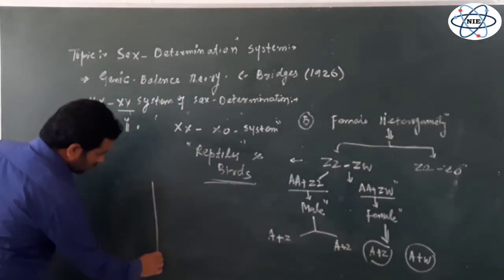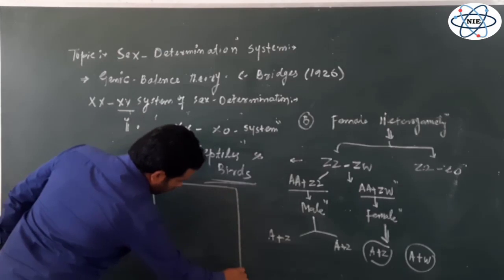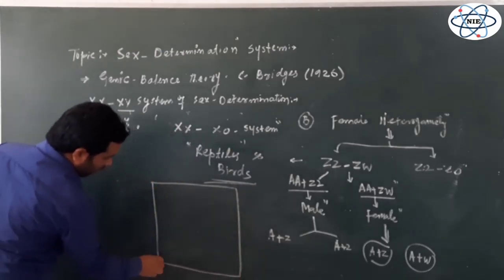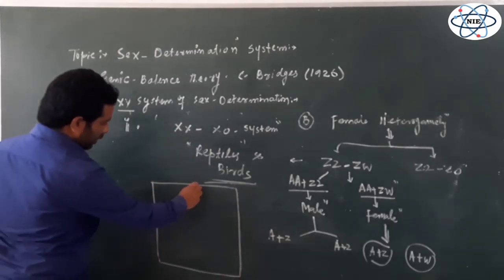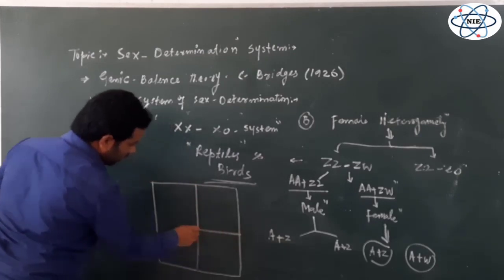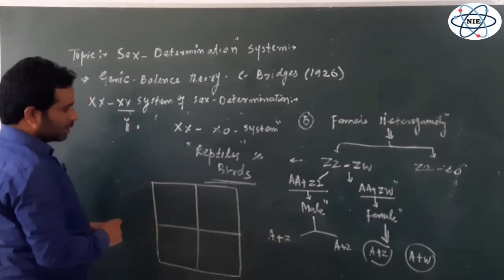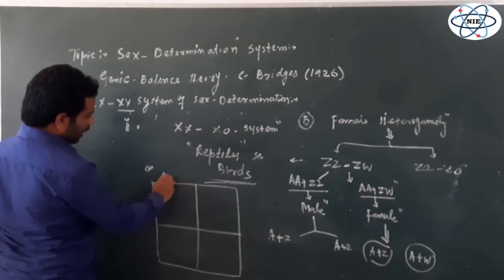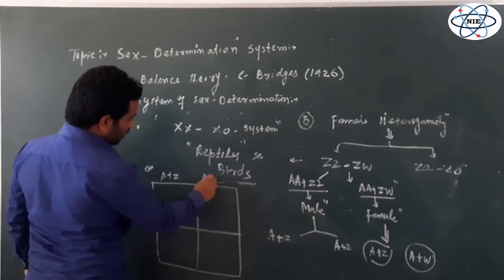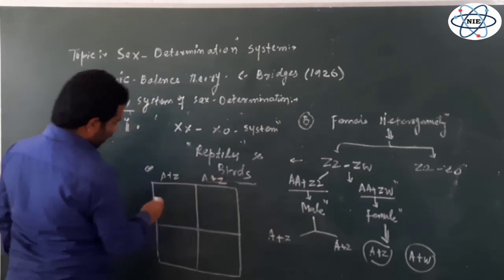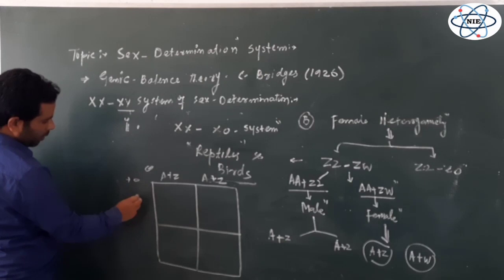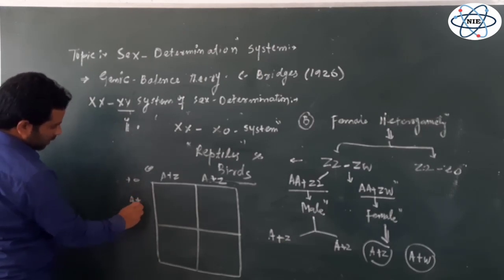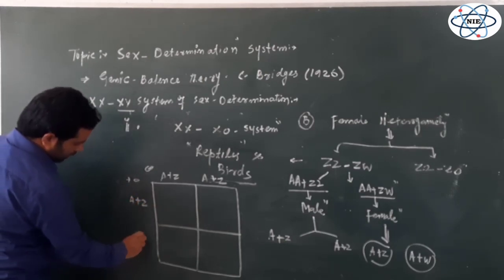Again, we can cross and solve our problem by plotting this Punnett square, as we have done in the previous examples. So here we can write the male gametes, which are similar, A plus Z, and here again it is A plus Z, and from this side it is female, that is A plus Z, and this one is A plus W.